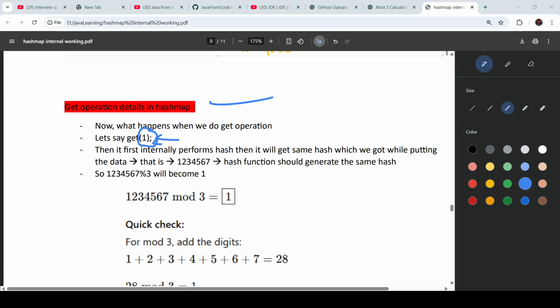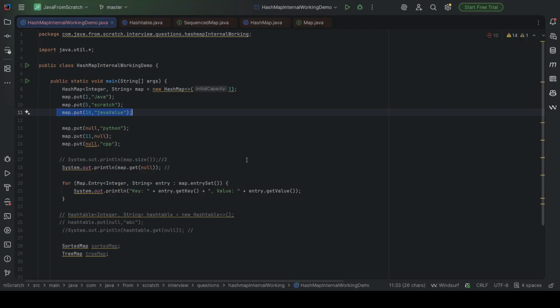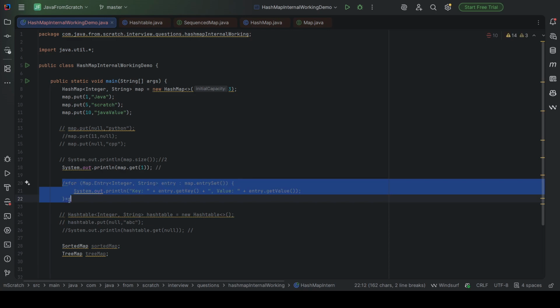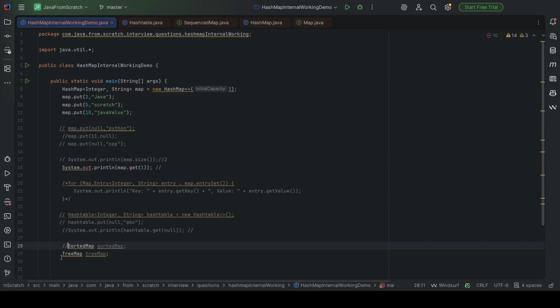If we go to IntelliJ, I will show you there. Let's comment out this one. Here we are doing map dot get of 1. Then what is happening? It will calculate the hash of the key.